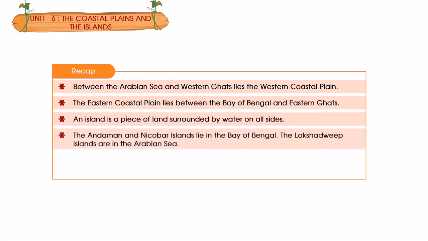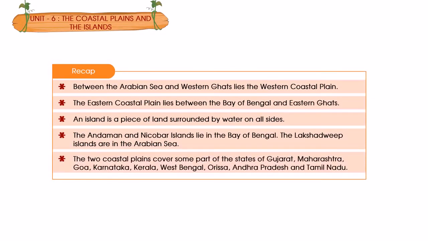The Andaman and Nicobar Islands lie in the Bay of Bengal. The Lakshadweep Islands are in the Arabian Sea. The two coastal plains cover some part of the states of Gujarat, Maharashtra, Goa, Karnataka, Kerala, West Bengal, Orissa, Andhra Pradesh, and Tamil Nadu.